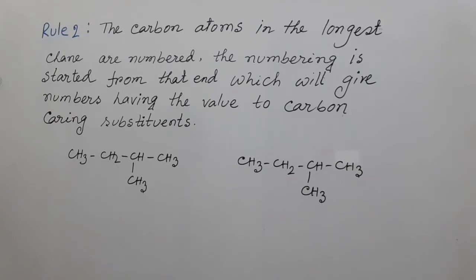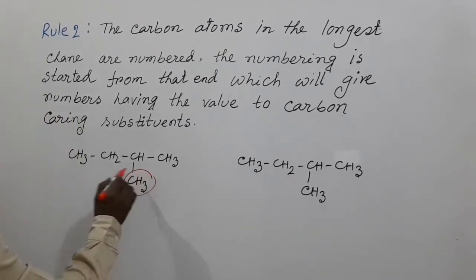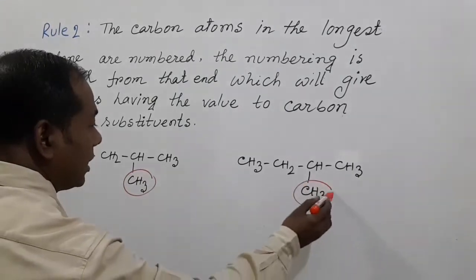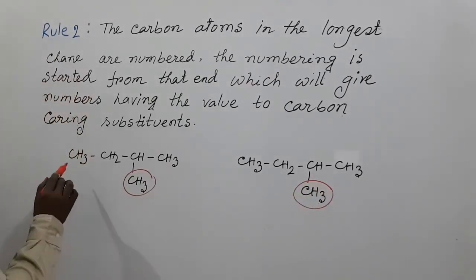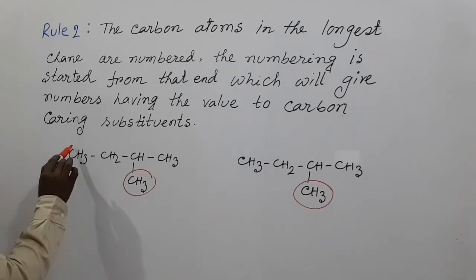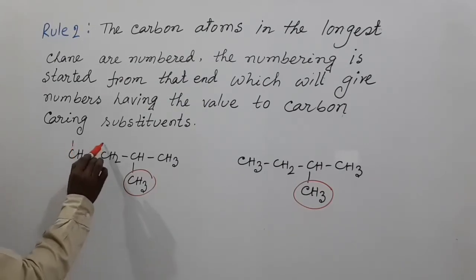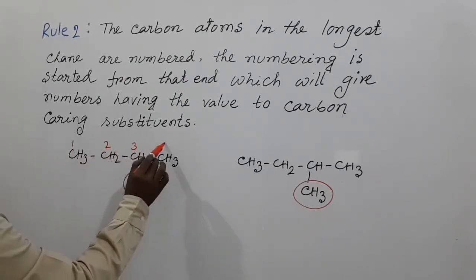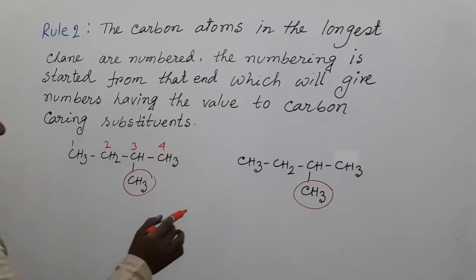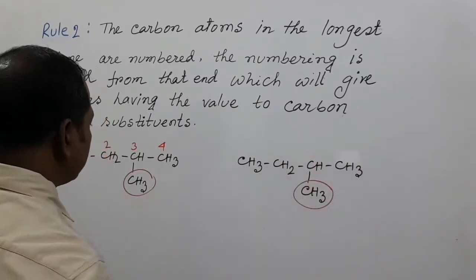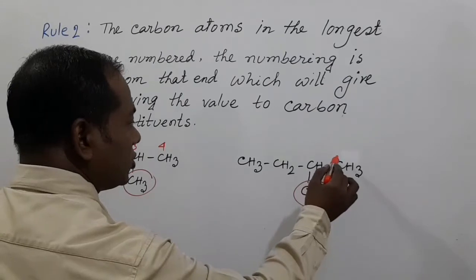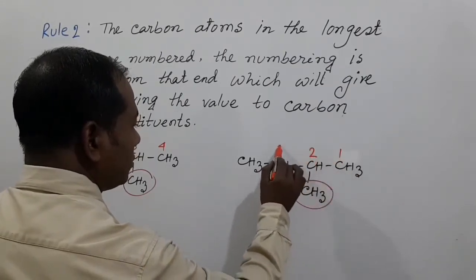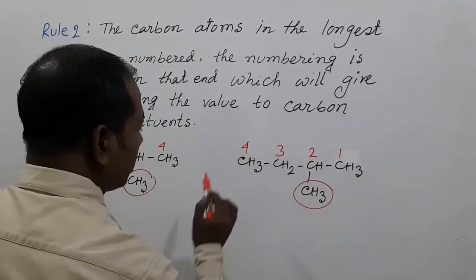That means, my dear students, this is the substituent, and the parent chain, the numbering of the carbon 1, 2, 3, 4, and we can also number this chain 1, 2, 3, 4.